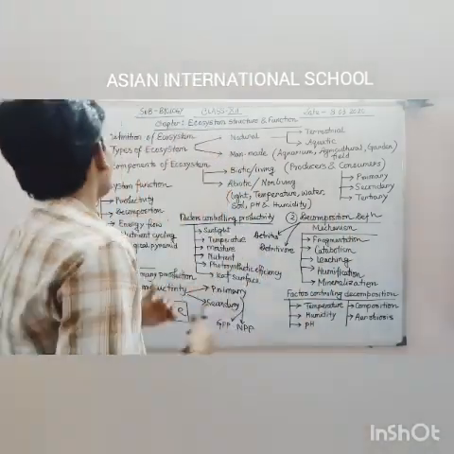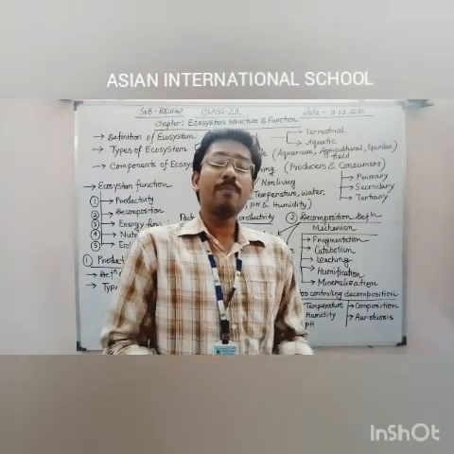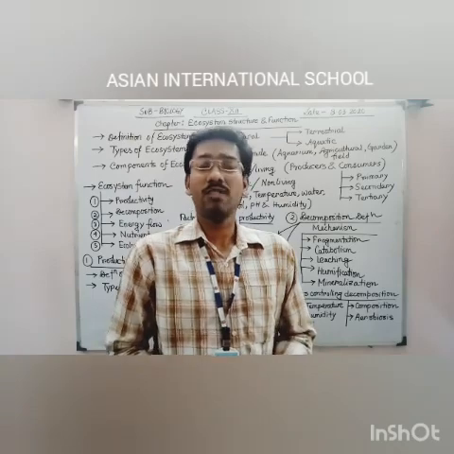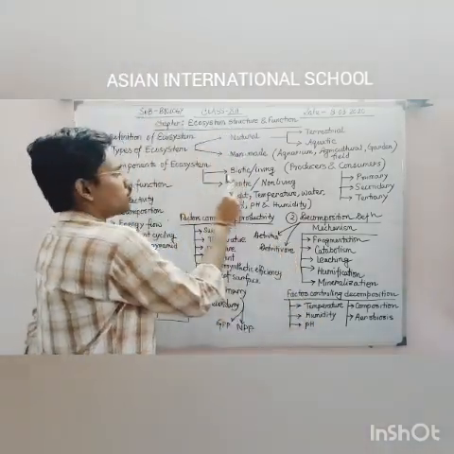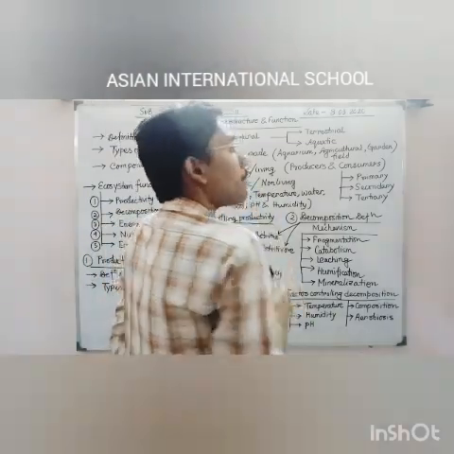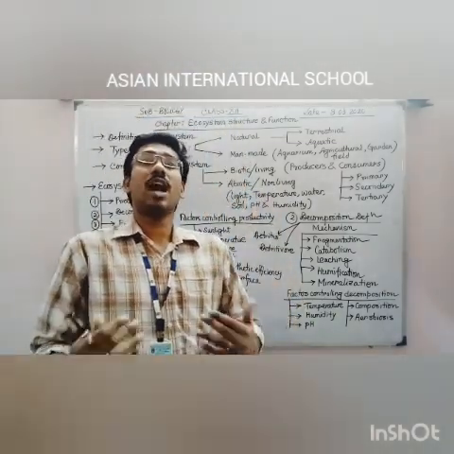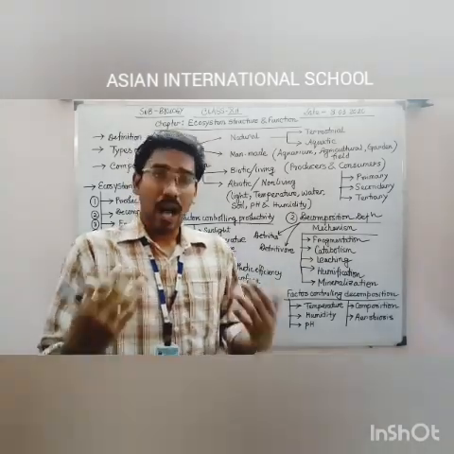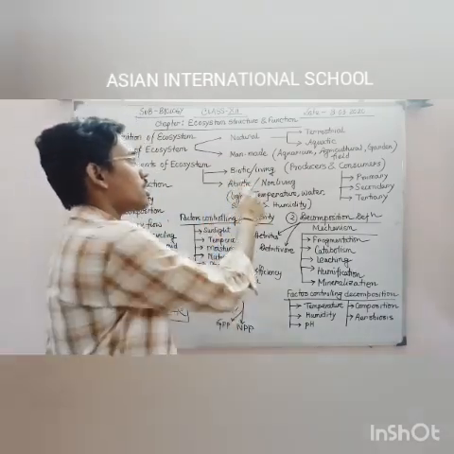Okay. Now we are coming to the next point, components of ecosystem. That means the substances by which our ecosystems are produced and survive. The components are of two types, biotic components and abiotic components. Biotic components means those components which have lives. Those specific components which have lives come under this category, biotic components or living components.